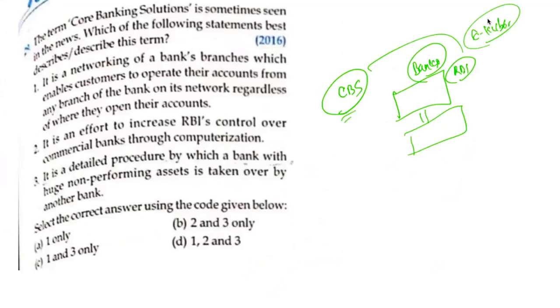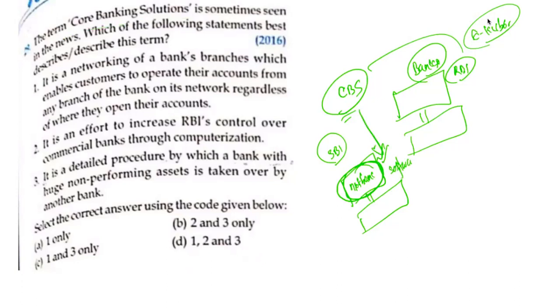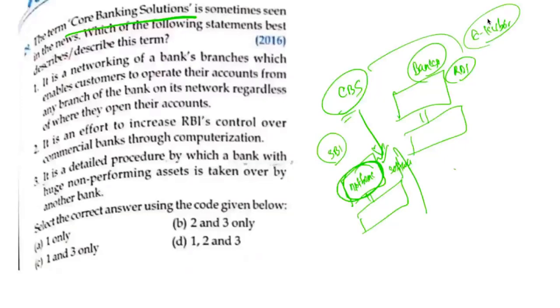Say for example, if you are a customer of SBI, you will have access to net banking. Now how are you doing net banking? In order to open that on your desktop, obviously there should be some software. The software is known as Core Banking Solution. With this software, you can operate your bank account without going to the bank physically. By being in your home, you can do all the banking operations.